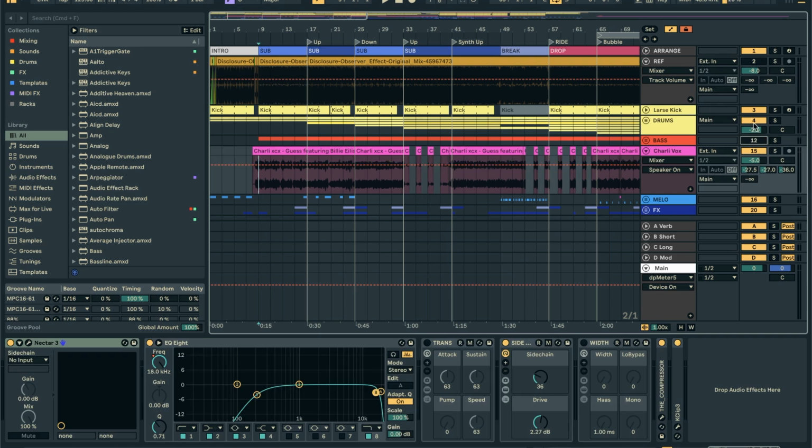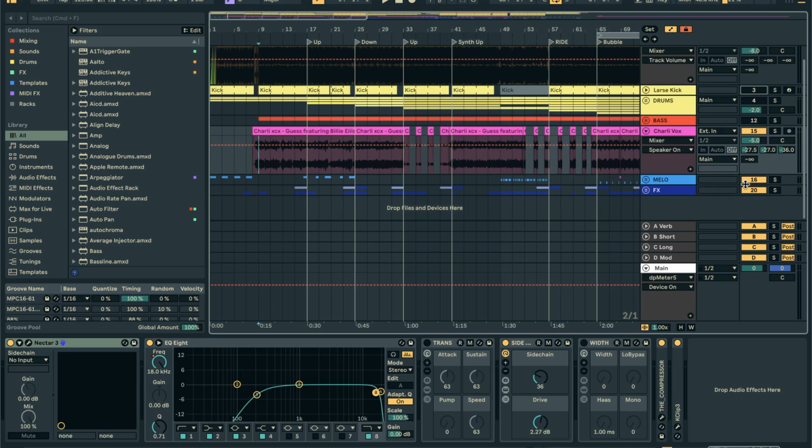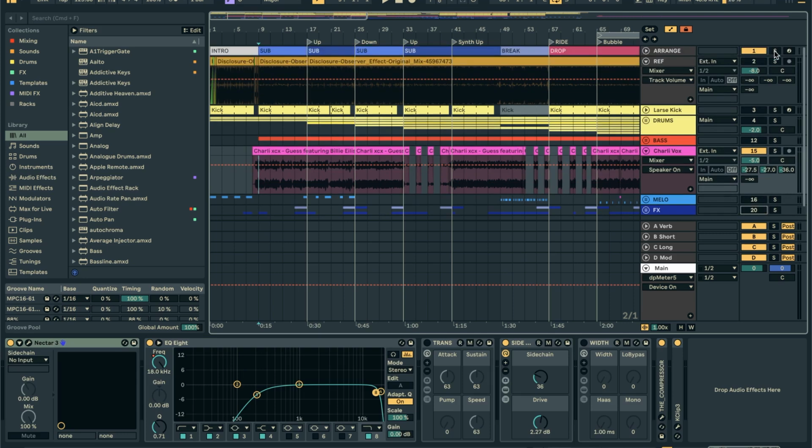And then what I did was I just started playing it a little bit like this. Let me kind of show you. I overlapped it with the reference and then played it like this.